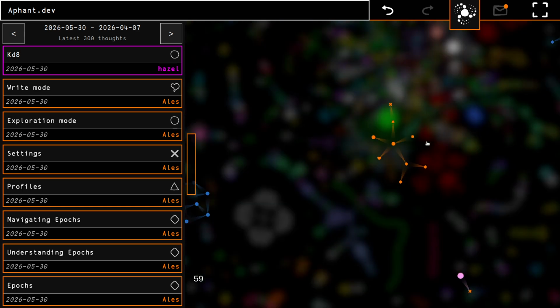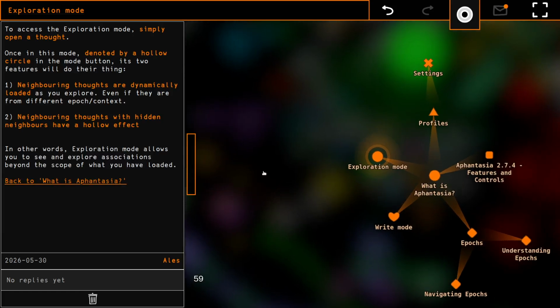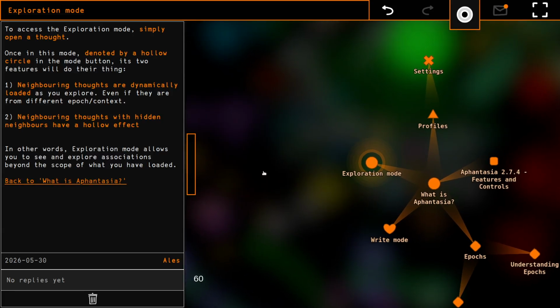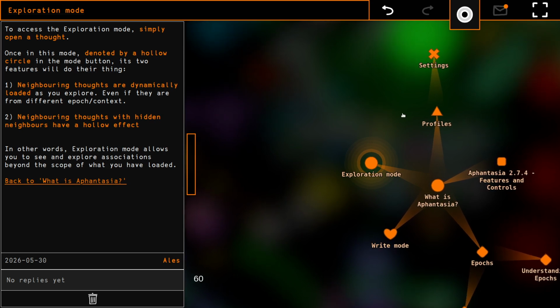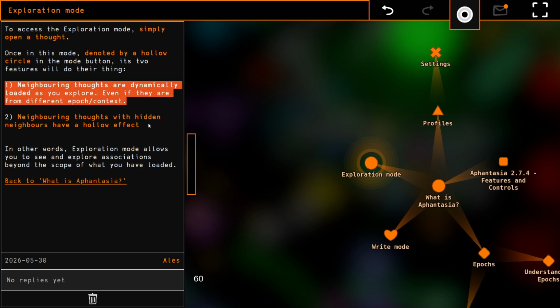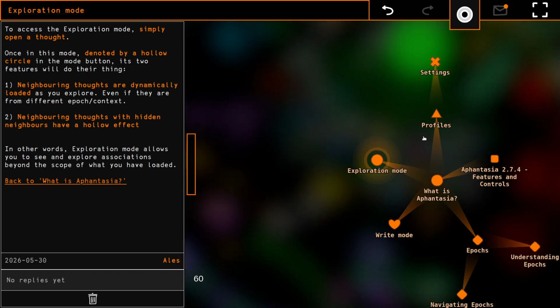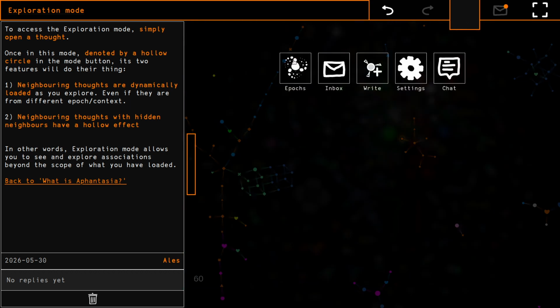And then we'll move to another feature, which is the exploration mode. Now, exploration mode allows you to explore thoughts that are not loaded on screen currently. And it does so in two ways, in two features. The first one is that the neighboring thoughts are dynamically loaded. And the second is that neighboring thoughts have a halo effect on them. Let's actually demonstrate that on a real example.